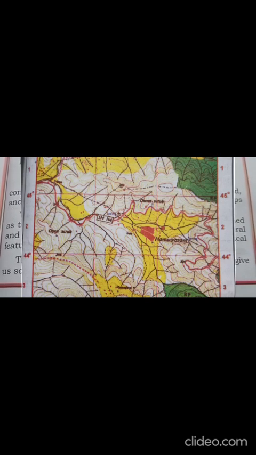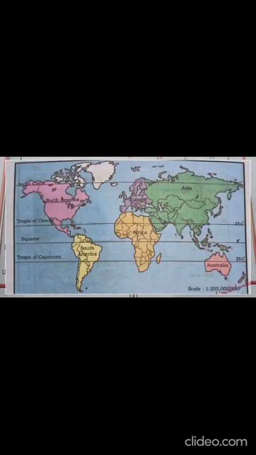So now, maps based on scale are of two types, large scale maps and small scale maps. Large scale maps give us detailed information about small areas. The small scale maps represent large areas such as the world, continents or countries.